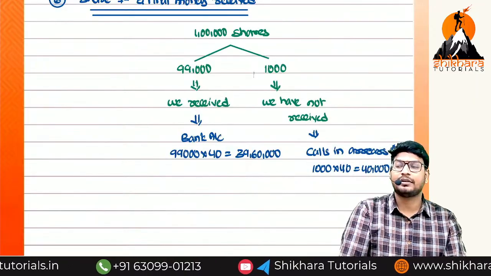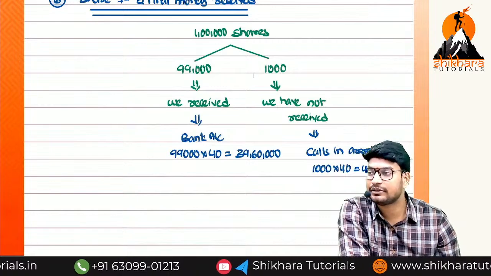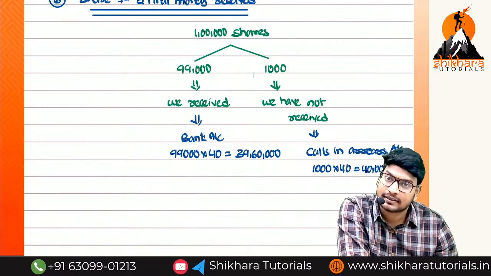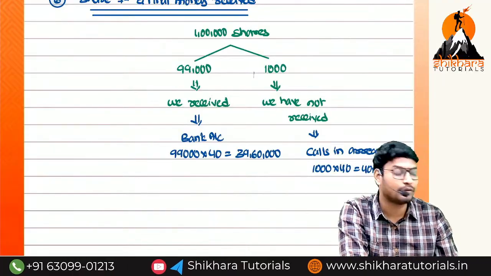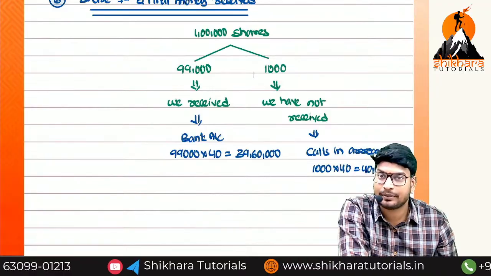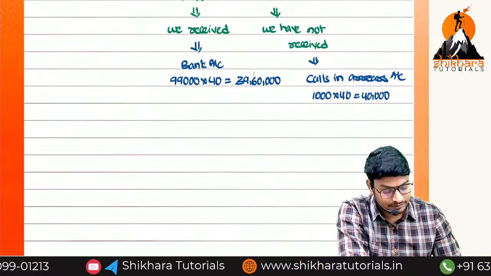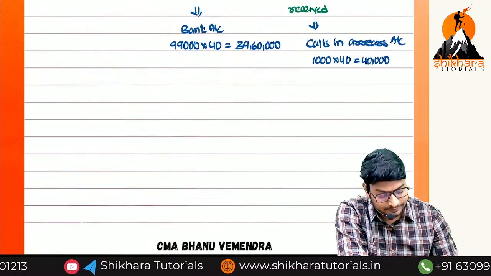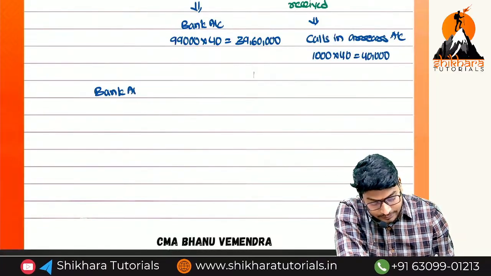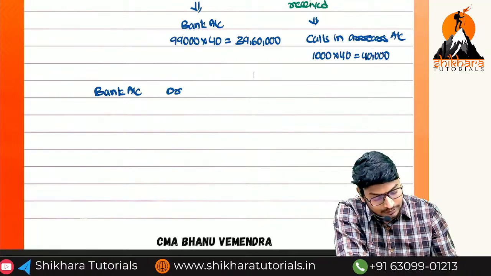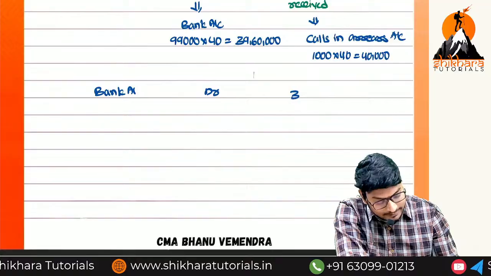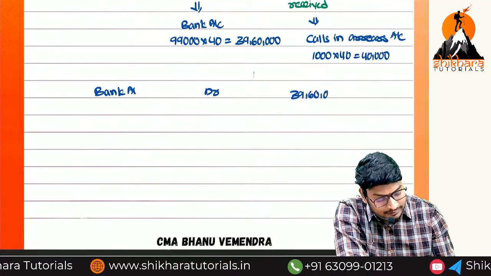What is the entry? Received means bank balance will increase. Calls in arrears, asset or liability? Asset. Even though it is an asset, how we need to represent in the balance sheet? We have to reduce it from the capital, equity share capital. So what is the ultimate entry we need to write? Bank account debit 39,60,000.